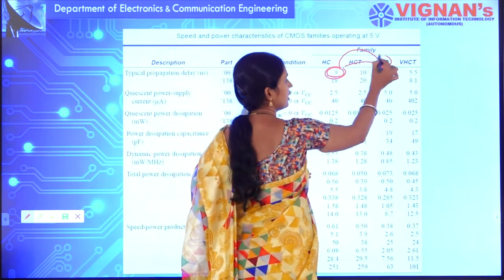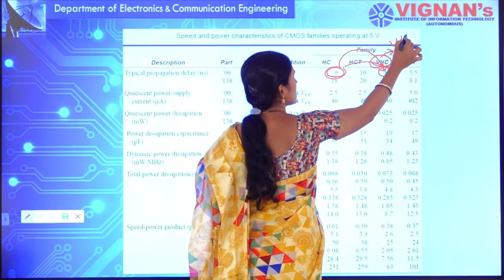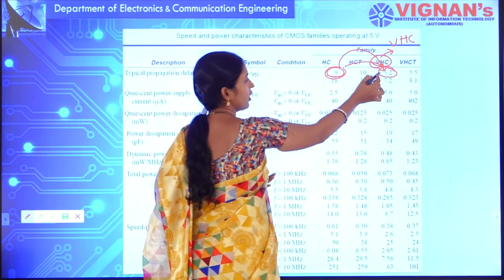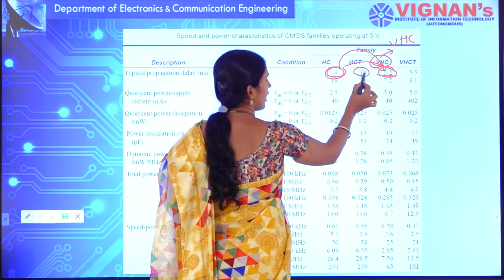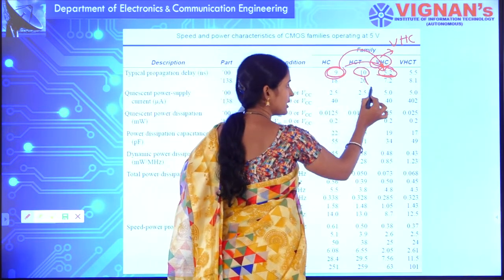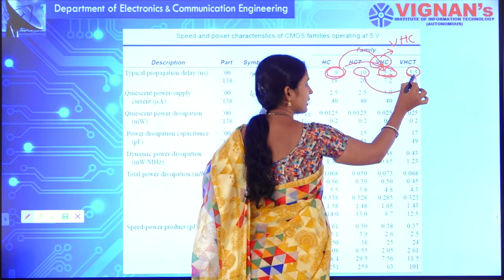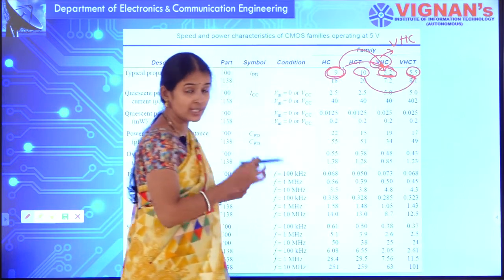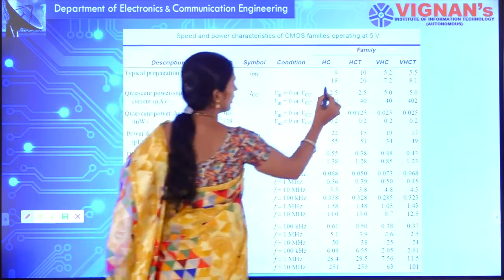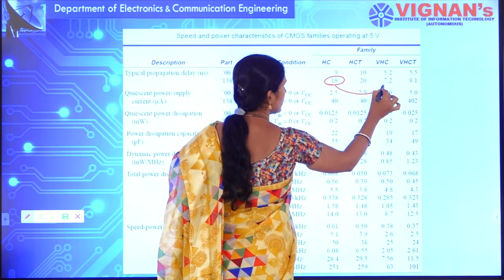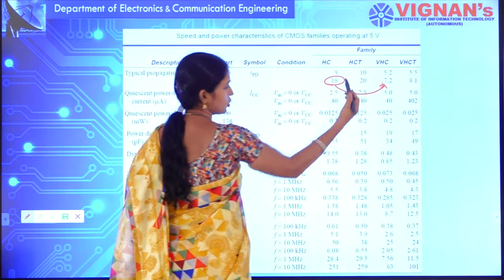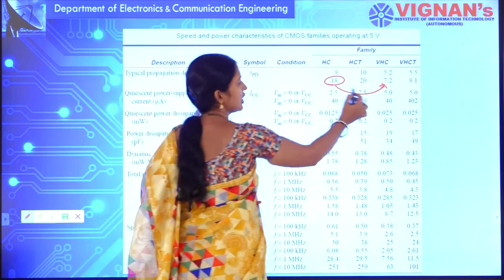That is the reason for very high speed circuits. So, we call it a very high speed CMOS circuit. Again, if you consider high speed TTL compatibility, it has 10 nanoseconds, and it has been reduced to 5.5, which means half of that. For the 3 to 8 decoder also, it is 18, and very high speed CMOS compatibility has reduced it to 7.2, that means the delay has been reduced.